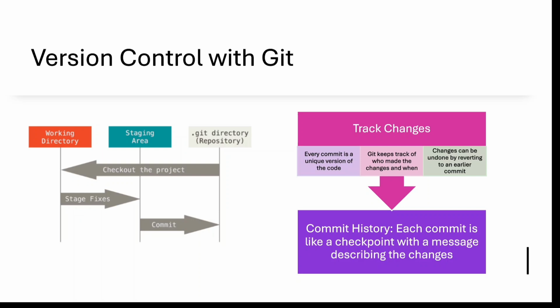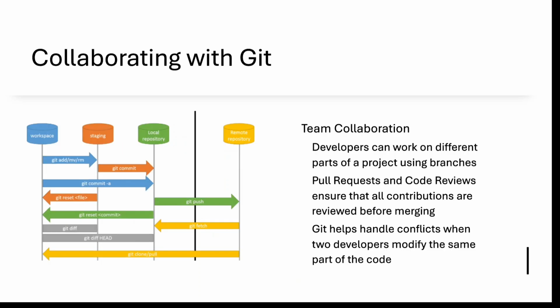Once it is done, we have the commit history, so through that commit history we can raise a checkpoint. And for the checkpoint we can add a message to describe our changes. So that is the most important thing, through that way we can do version control of our code or our file system.